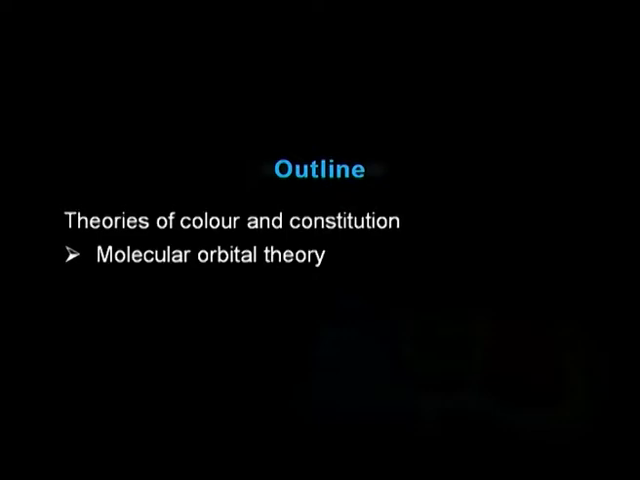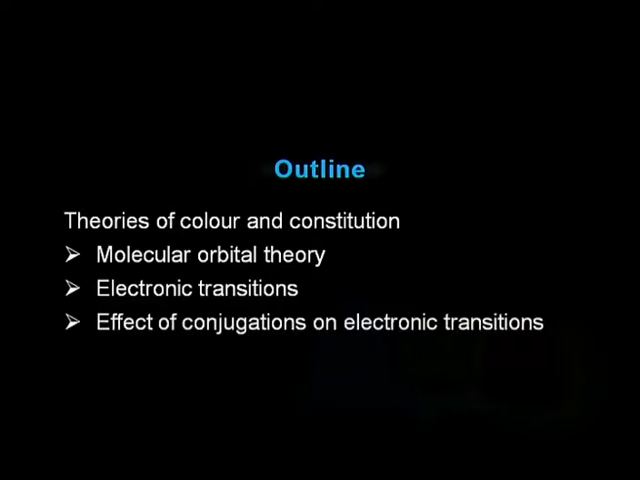We will discuss here the electronic transitions which are associated with different energies, and according to the energy they fall into the visible range and show color. We will also discuss the effect of conjugation on electronic transitions. So, first of all, we will start with the molecular orbital theory of color and chemical constitution.